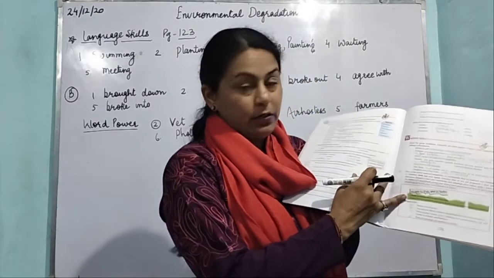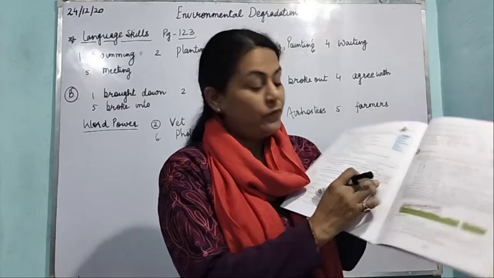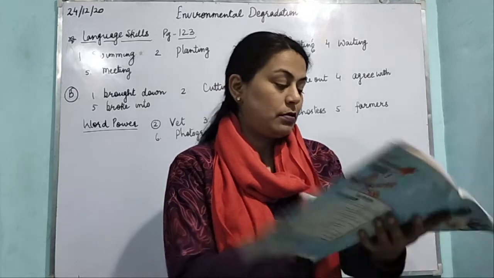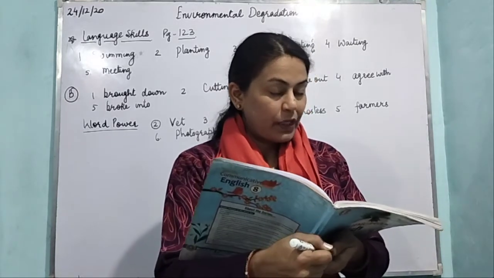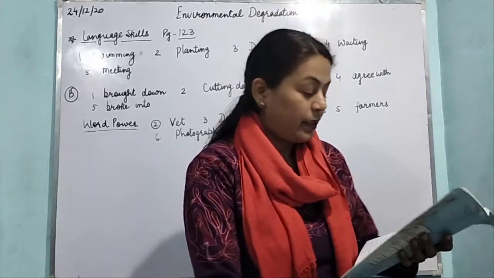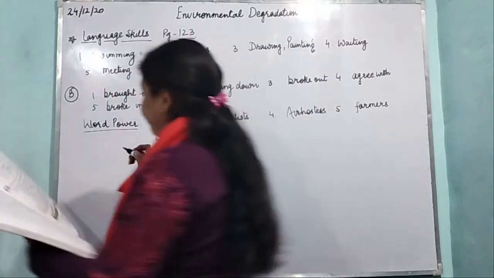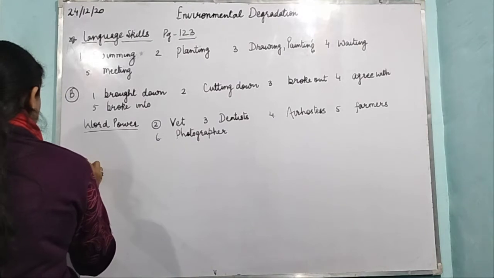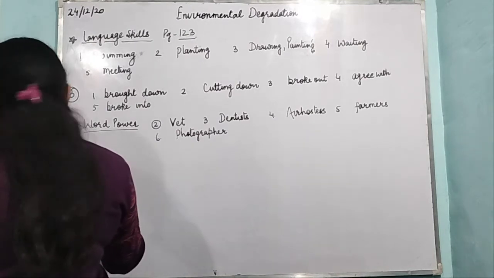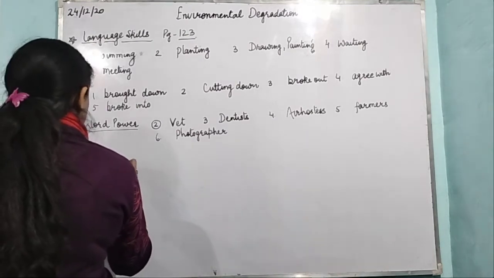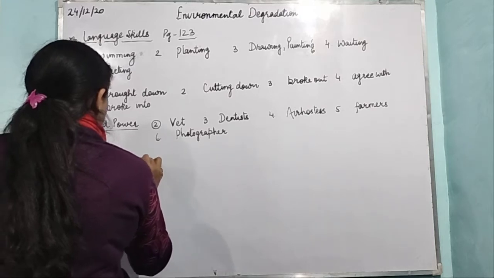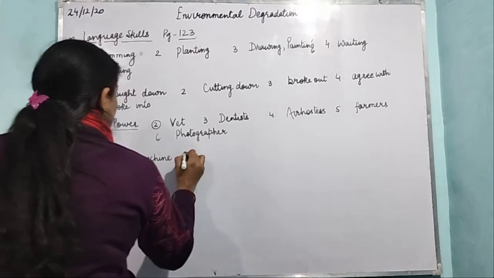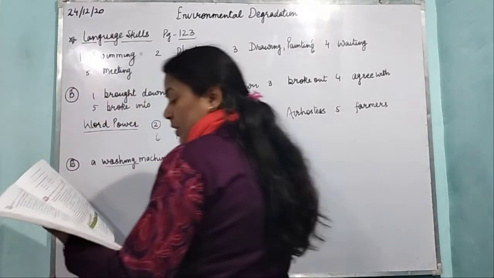Here these gerunds are given, so we have to add the appropriate gerunds in front of the blanks. Adjectives हैं, उनके आगे हमें gerunds लगाने हैं. The first one is a washing machine. Right? Second is a sleeping bag.